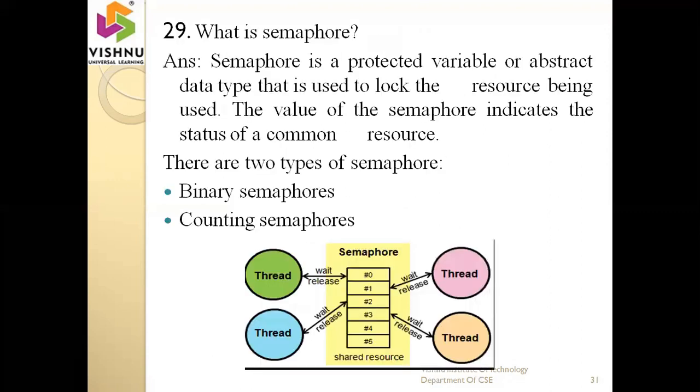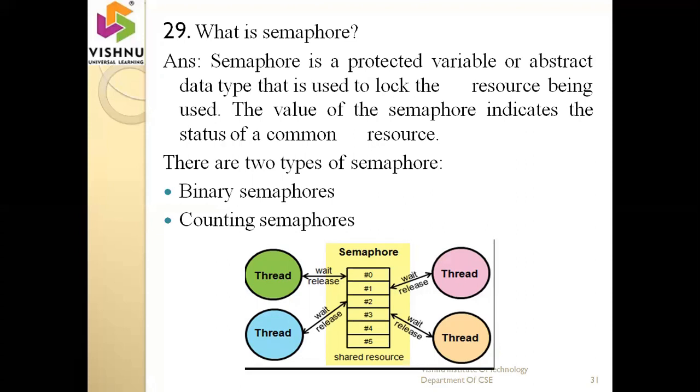Next one is, what is a semaphore? A semaphore is a protected variable or abstract data type that is used to lock the resource being used. So one simple example: if you take any railway station, if the railway station contains only a single track, how many trains can be placed on the single track? Only one train can occupy the single track.